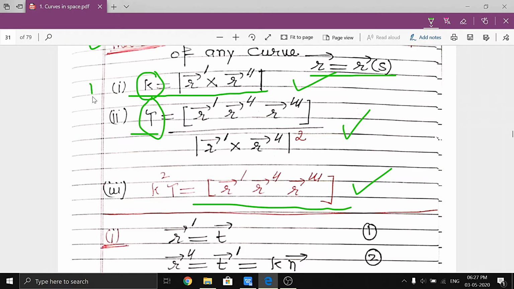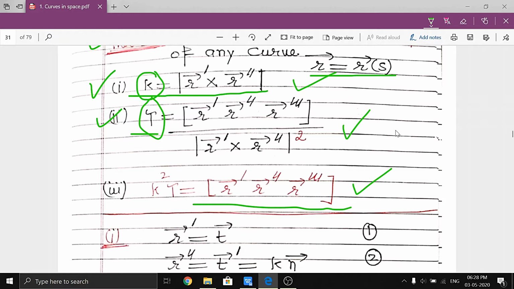Now also remember these two results, in order to find the curvature and torsion of any curve in this form. If the curve in the question is given in this form, then we can find its curvature and torsion, and after that we can find the radius of curvature and radius of torsion.